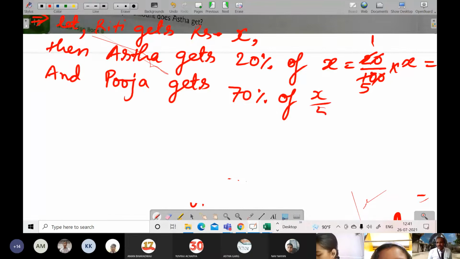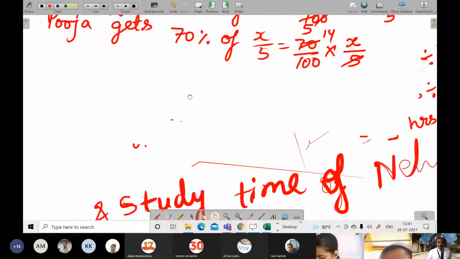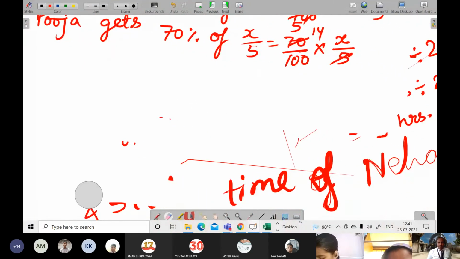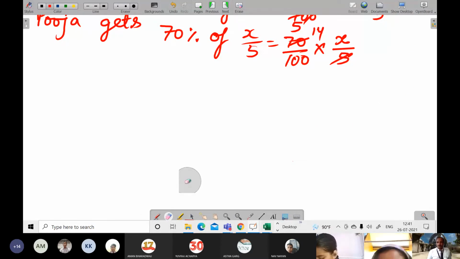That is 70 by 100 into x by 5. So 14 5s are 70. It will become 14x by 5.